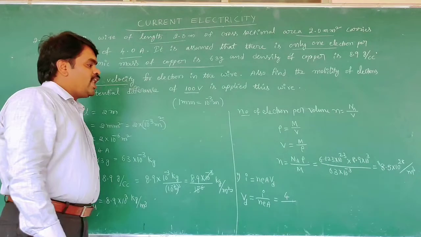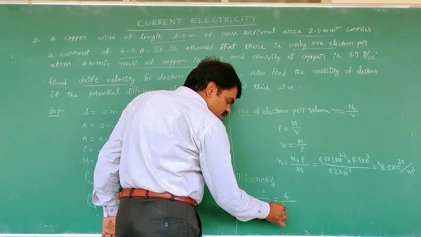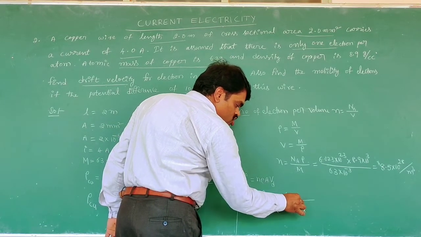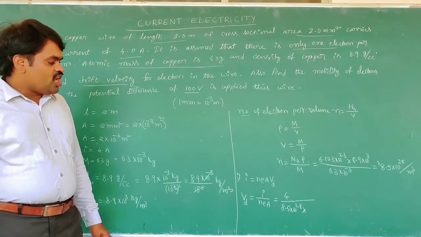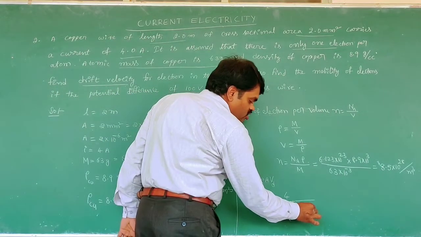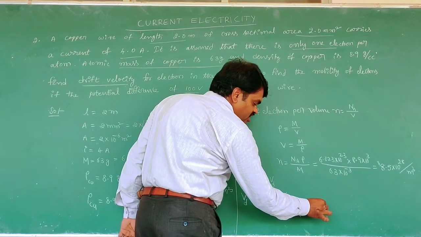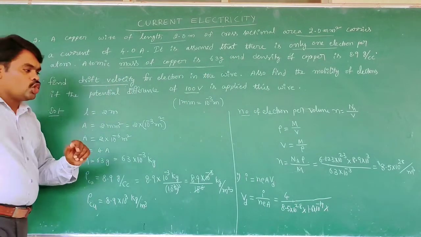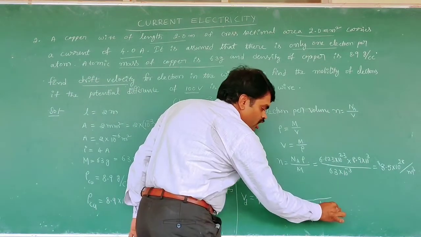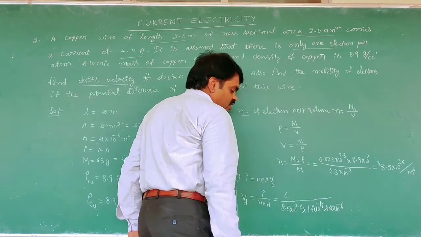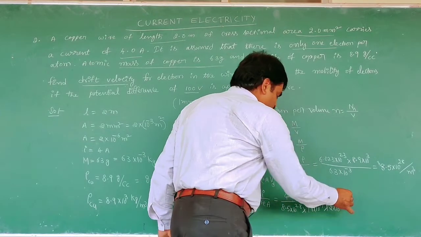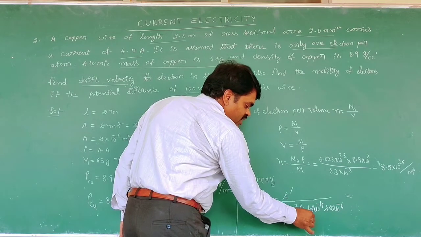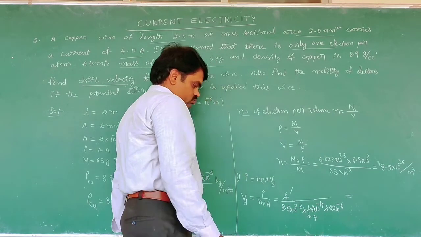By n value we got 8.5 into 10 to the power of 28, into charge of the electron. Charge of the electron is 1.6 into 10 to the power of minus 19. Cross-sectional area is 2 into 10 to the power of minus 6. Then we cancel this. That is 4 1 just 4. 4 4 just 16 means 0.4.